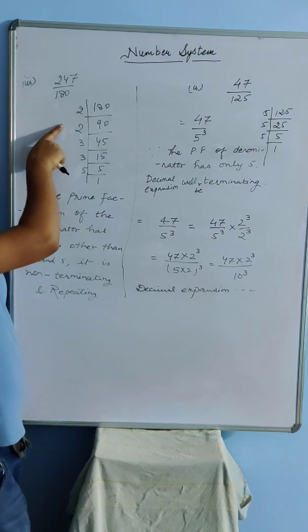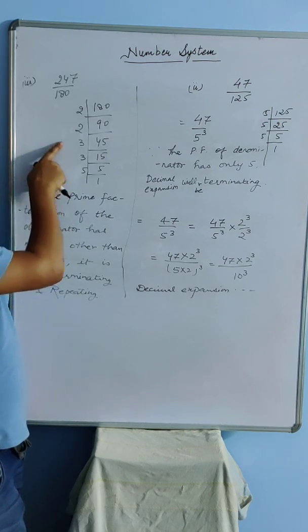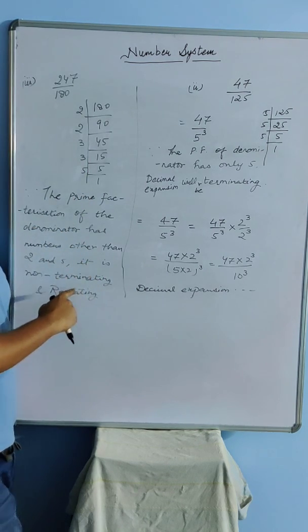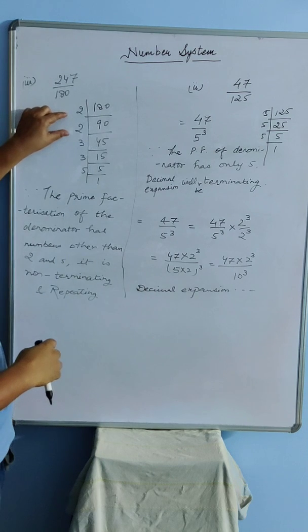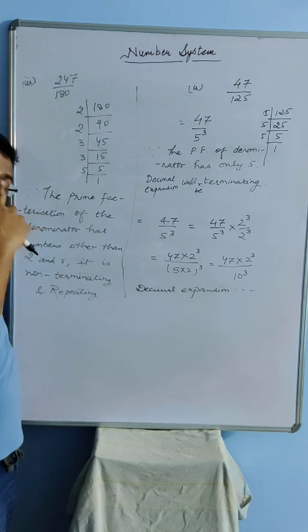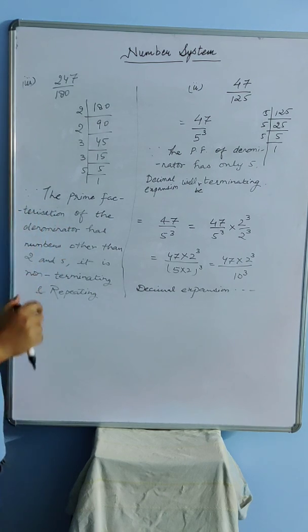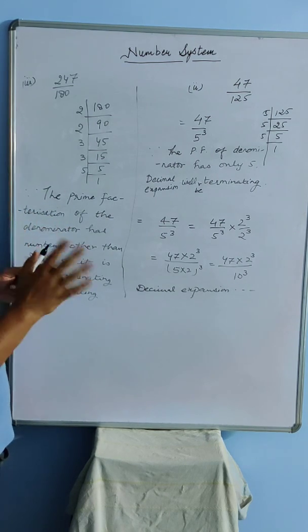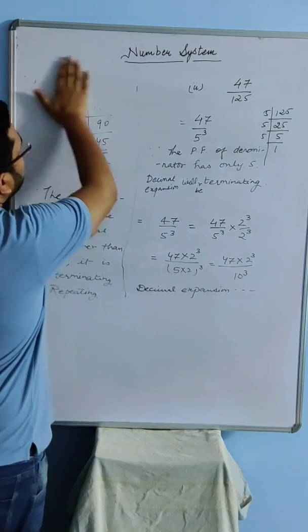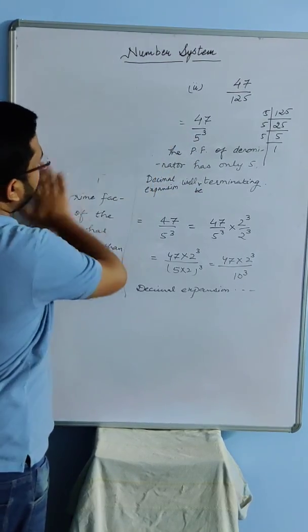Not like in this case, it had 2, it had 5, but it had numbers other than 2 and 5 also. That's why it was non-terminating. But if it had only 2, only 5, then it would have been terminating. I'll do one such case also, where it has only 2 and 5. So I hope you are done with this. So we'll do one more case.